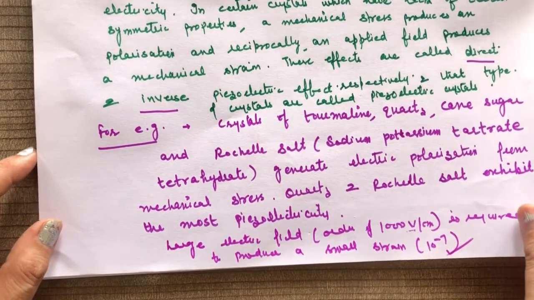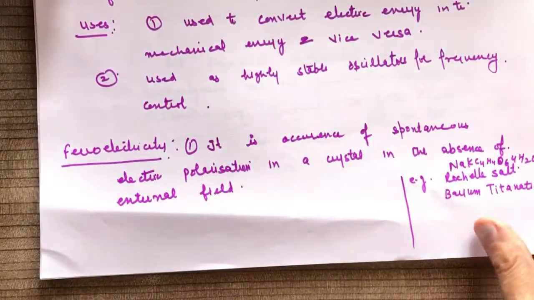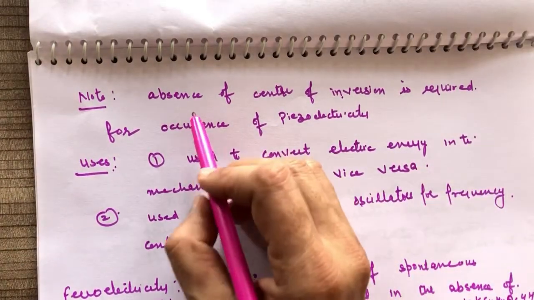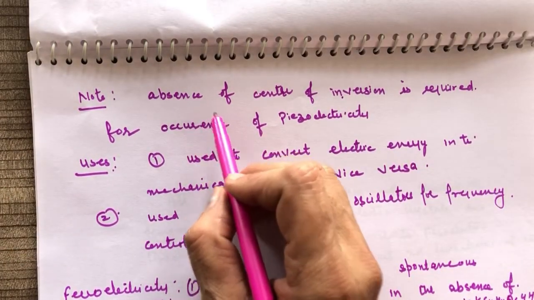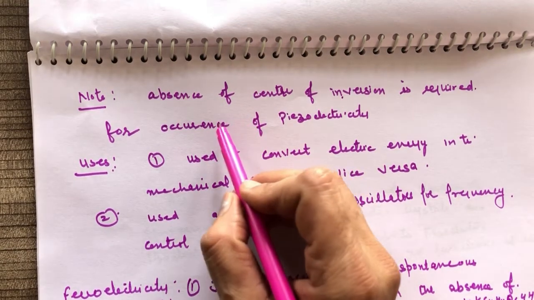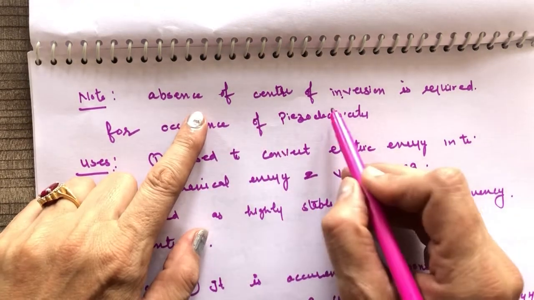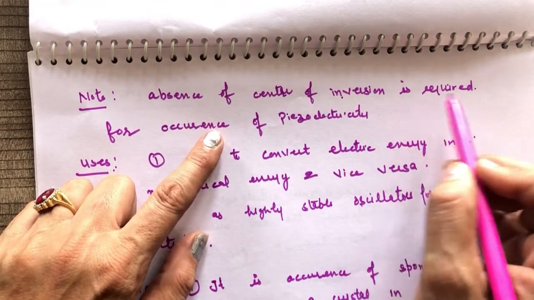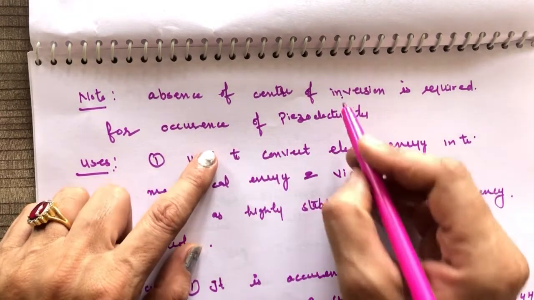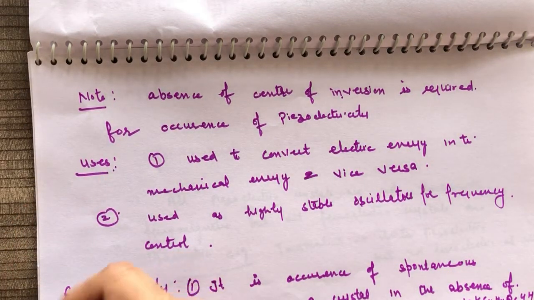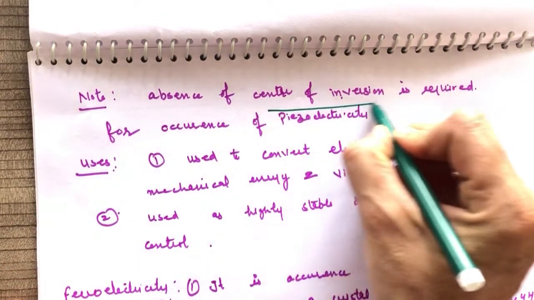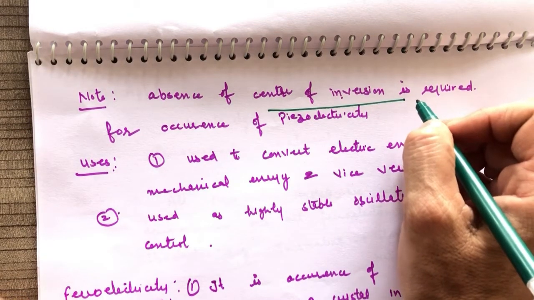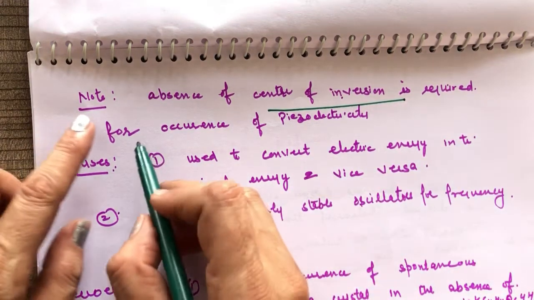Then what is the condition for the piezoelectric effect? The necessary condition is the absence of a center of symmetry, or the absence of a center of inversion. Absence of a center of inversion is required for the occurrence of piezoelectricity. This is very important, an important concept.